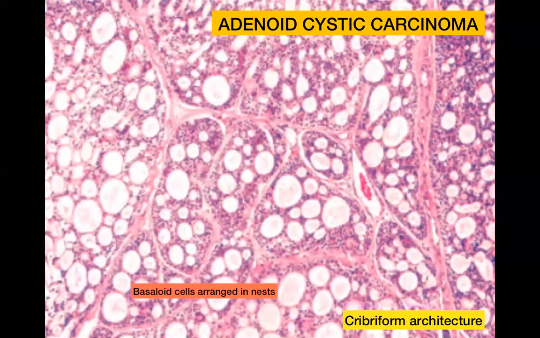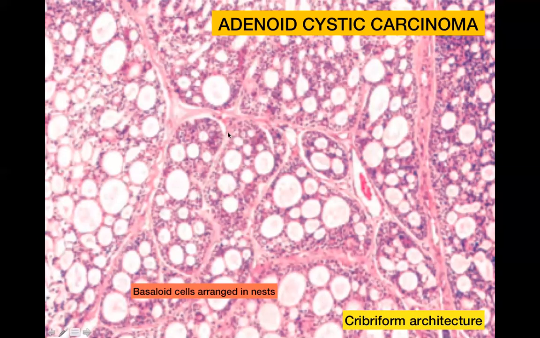So the key word to remember over here is that although it can have variable appearances, you can have tubular tumors which have a tubular architecture. You can have tumors which have a solid architecture. But the characteristic one which you would be tested on in an examination is the cribriform architecture of a moderately differentiated adenoid cystic carcinoma. So cribriform, the word means sieve-like.